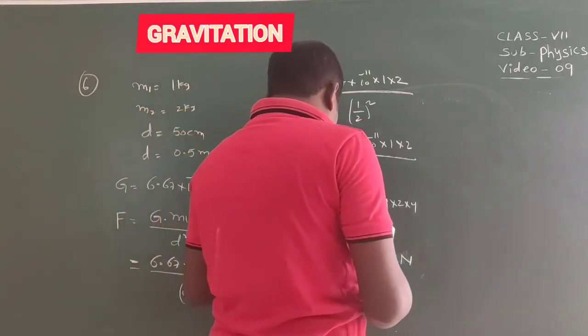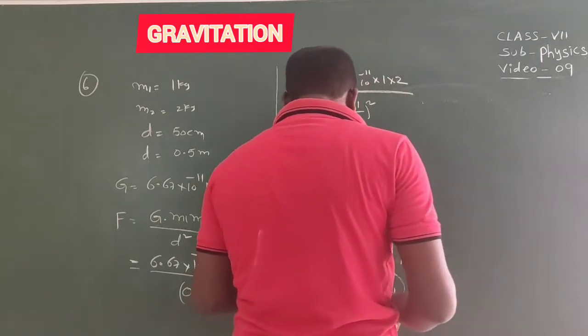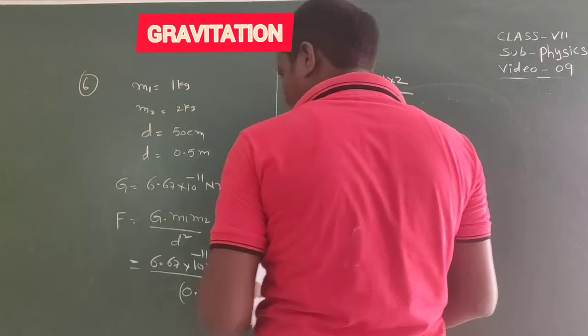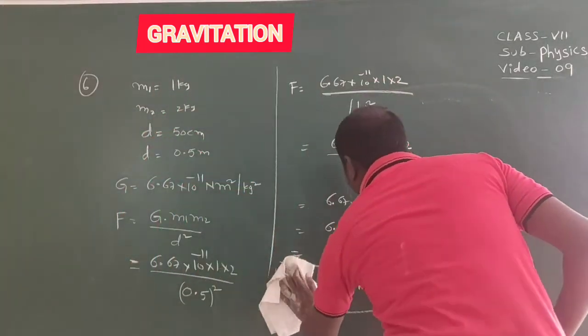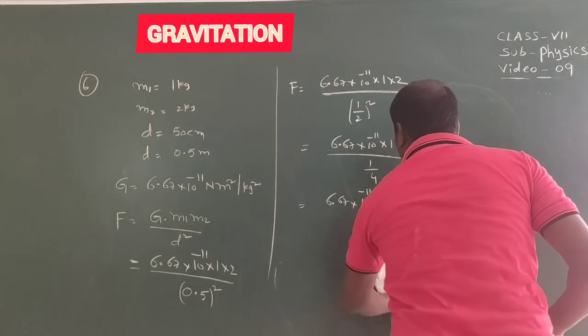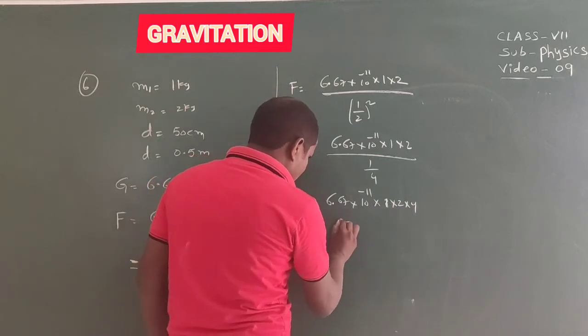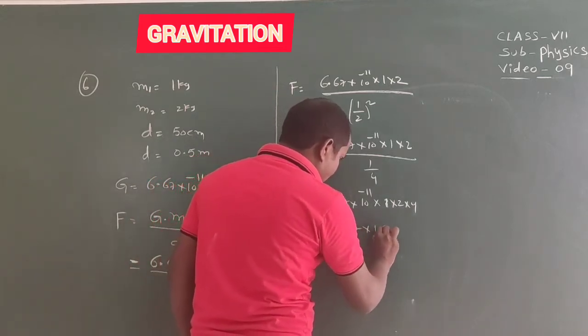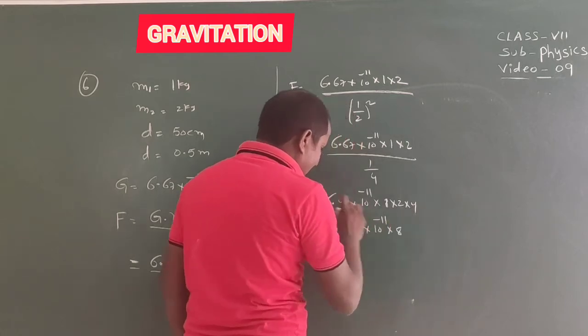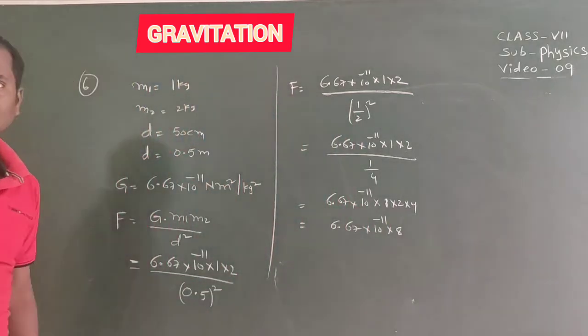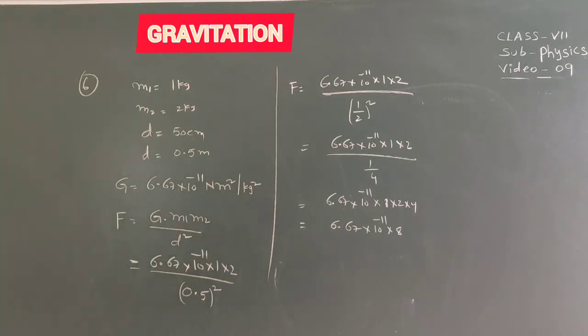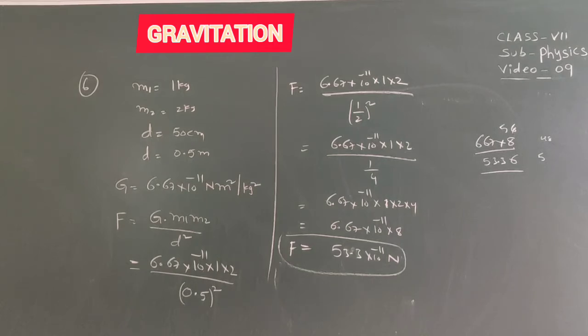Now, 8 into 6.67 gives 53.3 into 10 power minus 11.